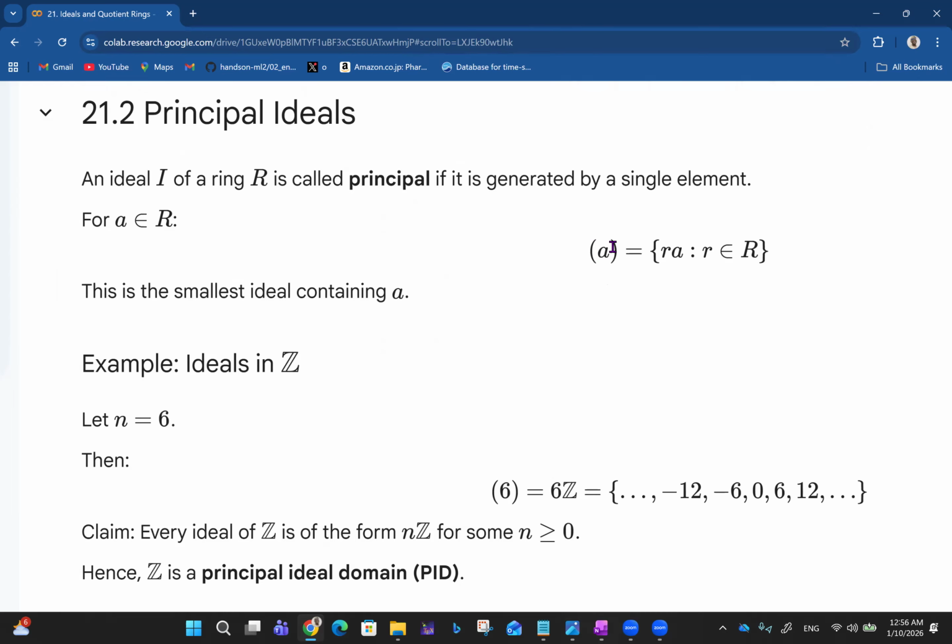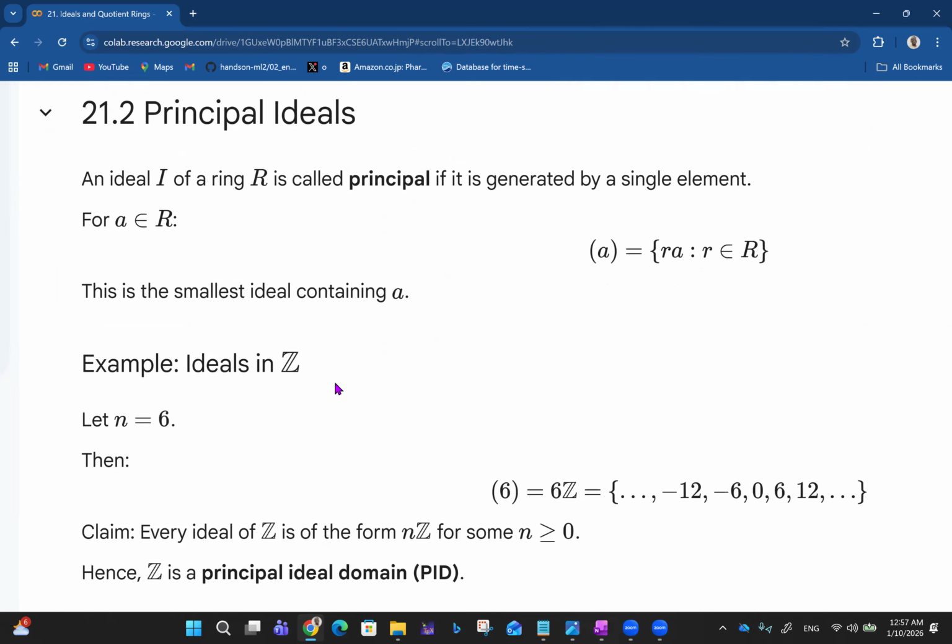So (a) is equal to the collection of all ra such that r belongs to R. This principal ideal is all the multiples: pick any element from R and multiply by a. That a is the generator, the single element generating the whole principal ideal. So this is the smallest ideal containing a.